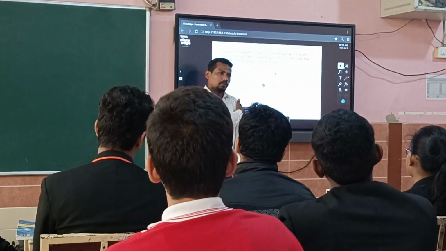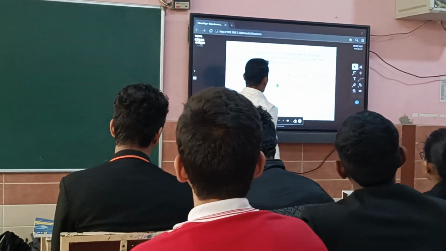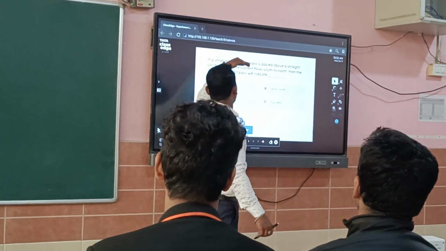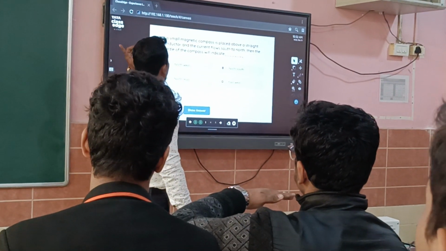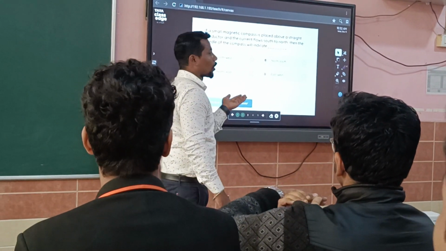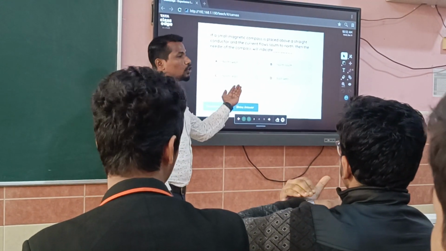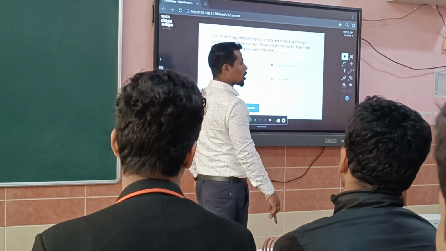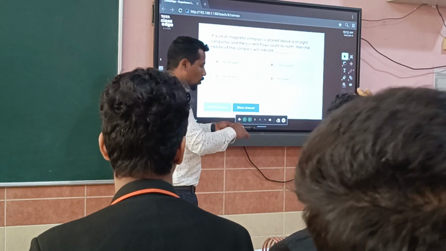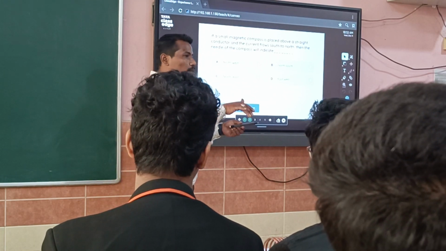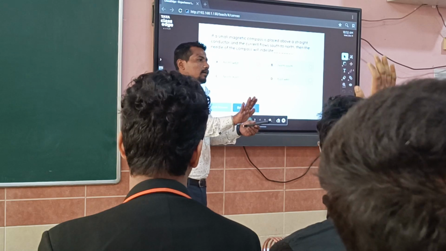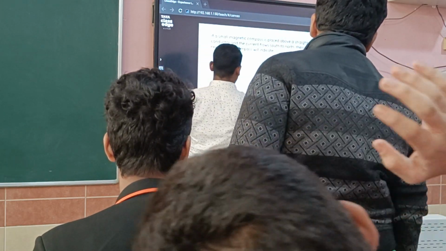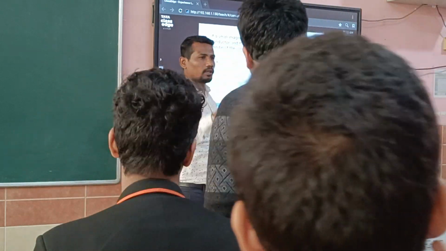Then coming to question number 3. Again, if a small magnetic compass is placed above a straight conductor and the current flows from south to north, what will happen? It is placed above, on the opposite side. Can someone tell me the answer? Use the hand rotation of Maxwell's rule.